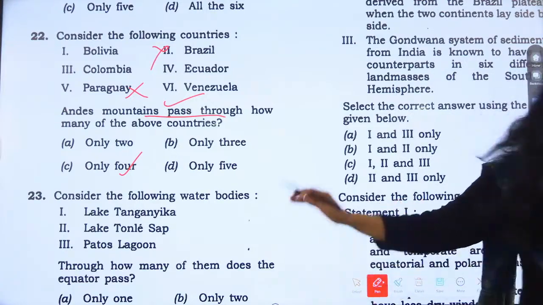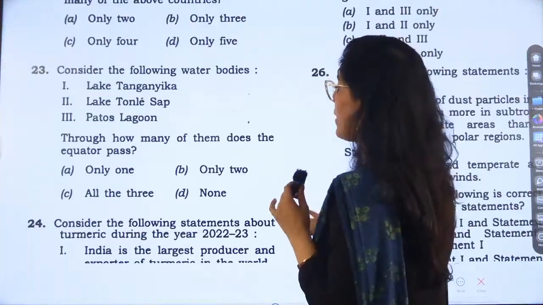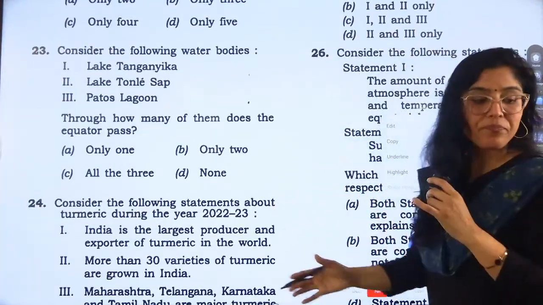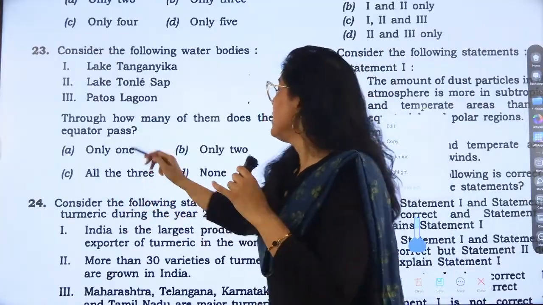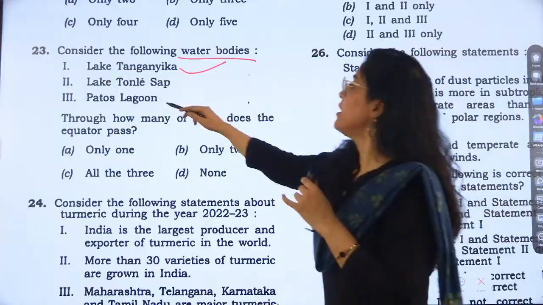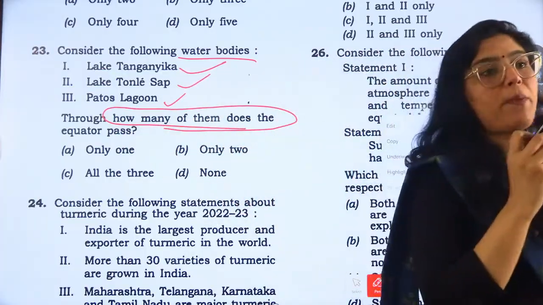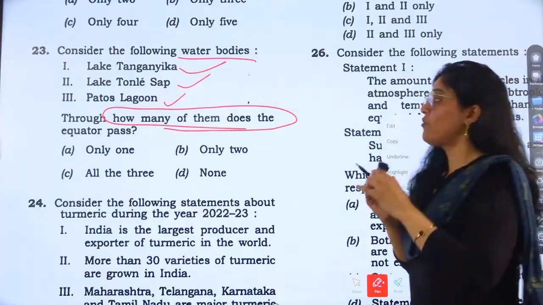So what is the answer to 22? The answer to 22 is only 4, option C. Now, coming to question number 23. Question number 23 asks about lakes and lagoons, and how many of them does the equator pass through?